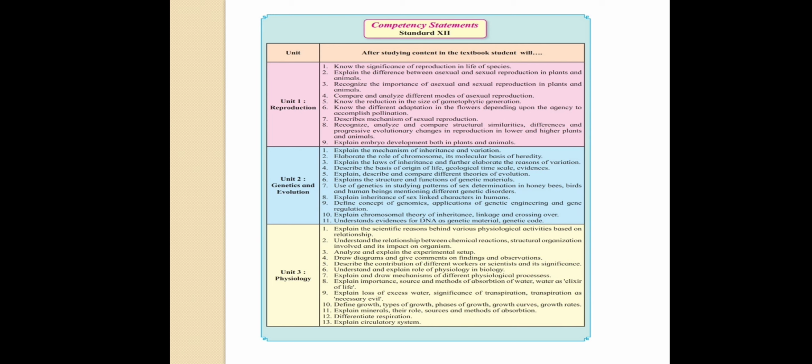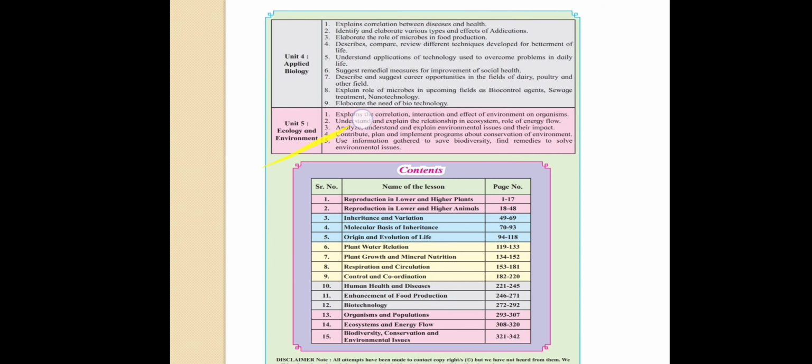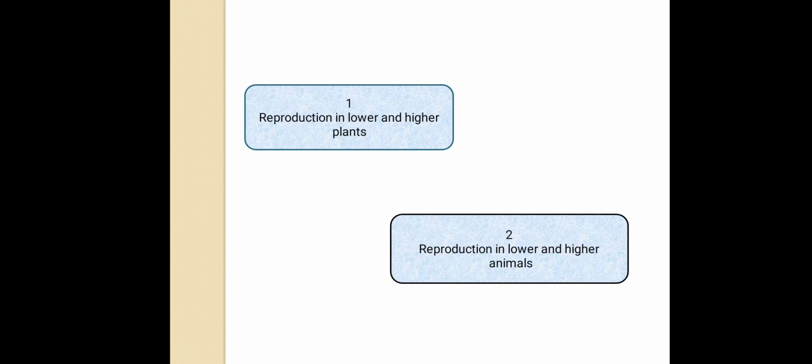Okay, so let's see. Here are a total of 5 units. This one is the first, second, third. Here is the fourth one and fifth one, which have a total of 15 chapters. Now see your chapter number 1 and 2. They belong to unit number 1, that is reproduction. Here we will study reproduction in plants and animals, meaning their reproductive organs and their role in reproduction. Also here you will get an idea about in vitro fertilization, that is test tube baby, surrogacy, etc.